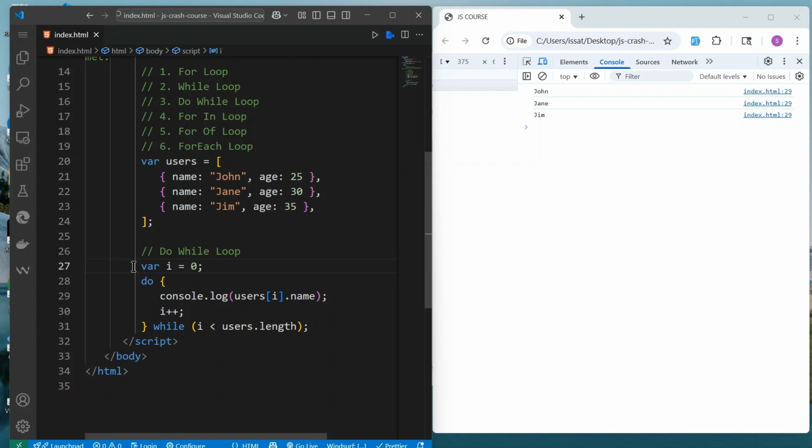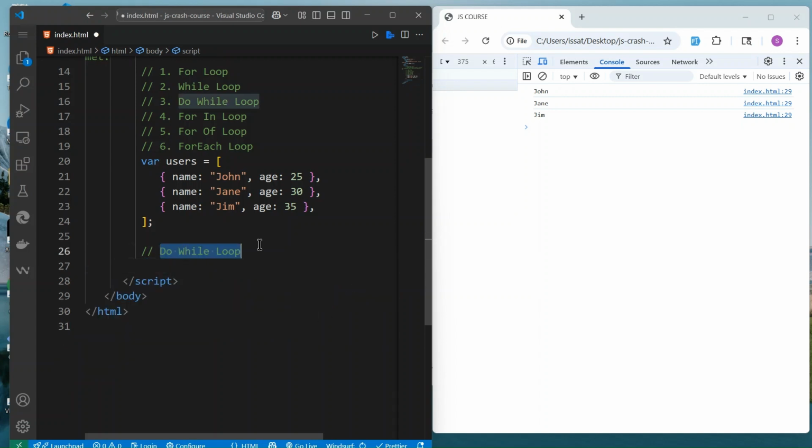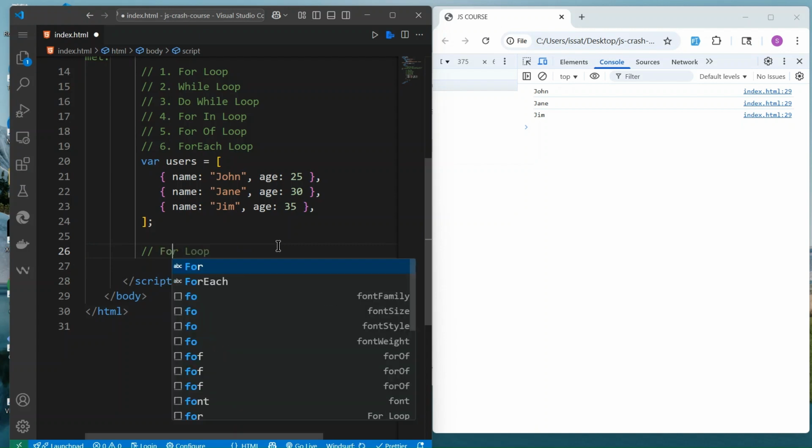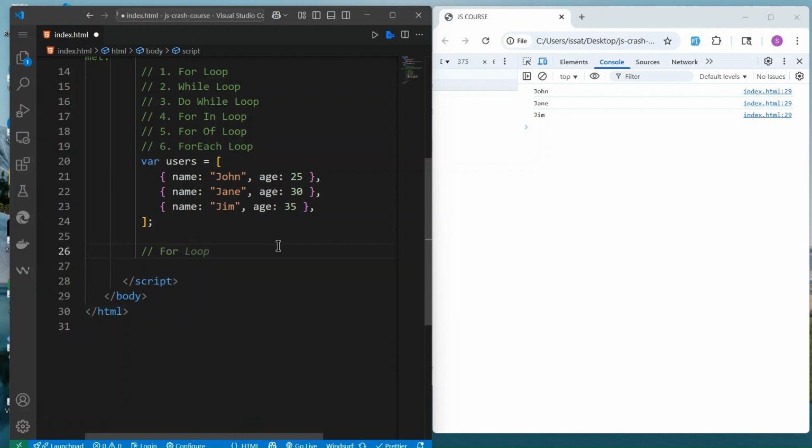So we can go to the next one, for in loop. I can delete this one. For in loop. Okay, for in loop.